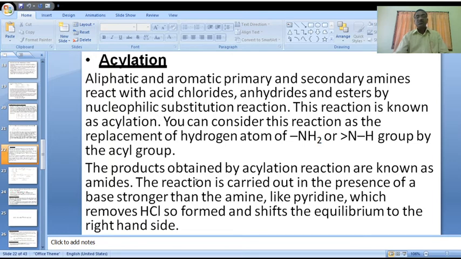Now let us go to acylation. Acylation property.